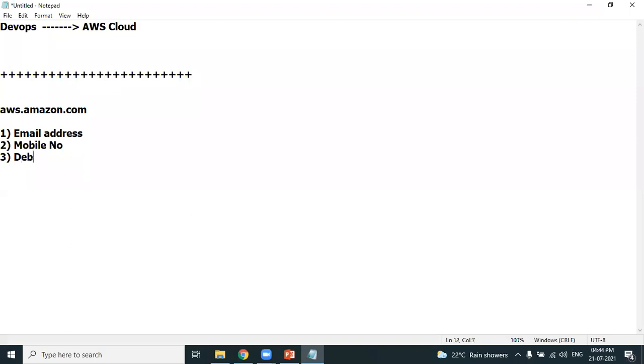Next, what you need is a debit card. Credit card may be difficult, but debit card is pretty easy. Whenever you open an account, you get a debit card. These are the 3 details you should have in your hand before creating a new AWS account, because we'll be furnishing all these 3 details when you're creating a new AWS account. As we all have email addresses, mobile numbers, and debit cards with us.